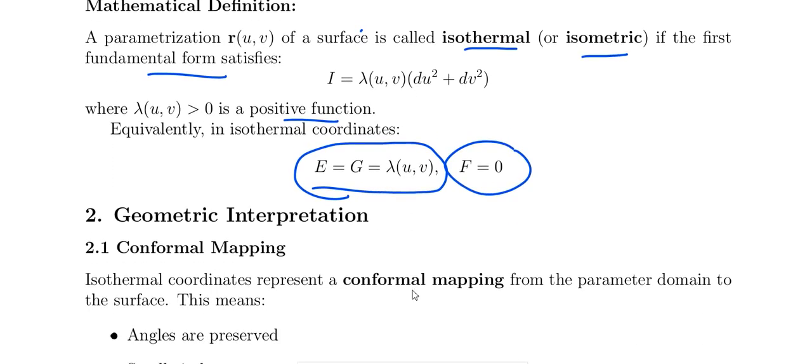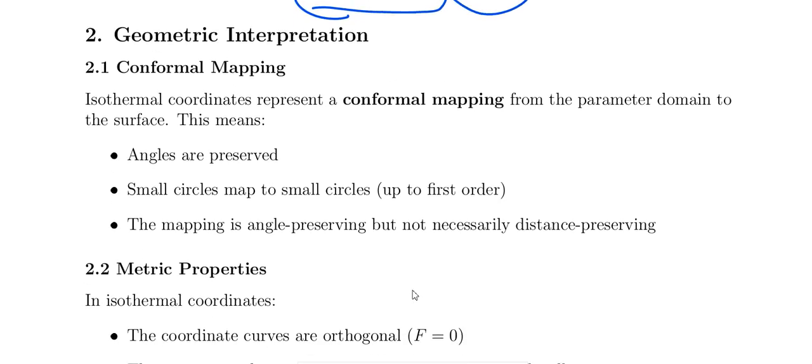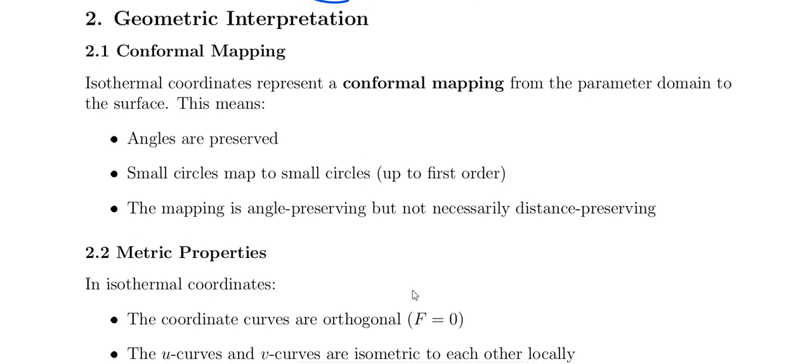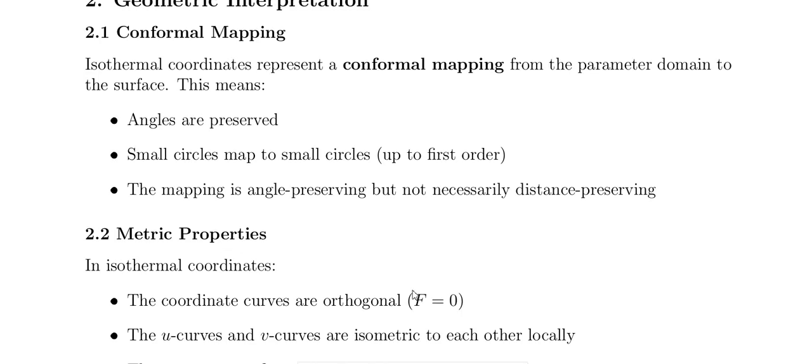Definition is very important for everything. Okay, and simple examples. At least know how to solve one problem. And isothermal coordinates, that are isometric points, that is called the